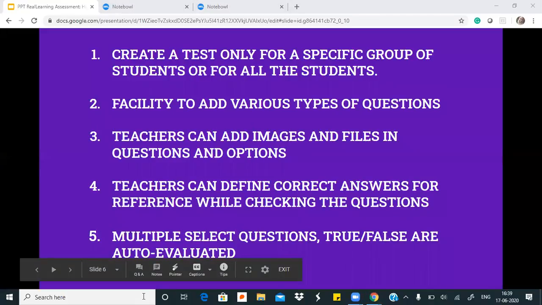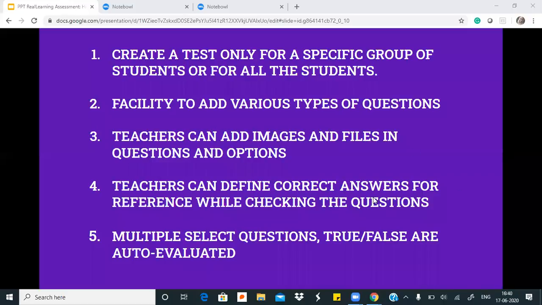First thing, we saw how teachers can create any test for either all of her students or just for selective students. All the categories of questions that teachers can actually put. Teachers can add images or files in their questions, मैंने एक example दिया था कि primary classes के लिए teachers can put images in all of their questions. अगर वो MCQ question बना रहे हैं तो MCQ के options में भी teachers images put कर सकते हैं to make sure that it's very interactive for students. So these are things that teachers can make use of.